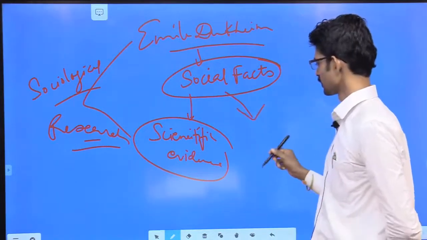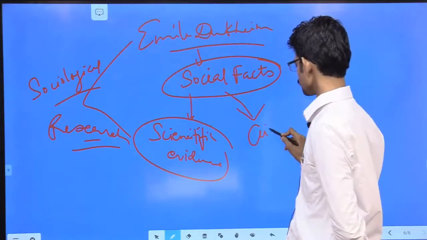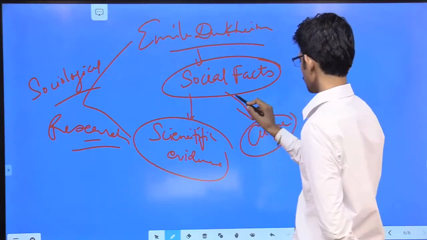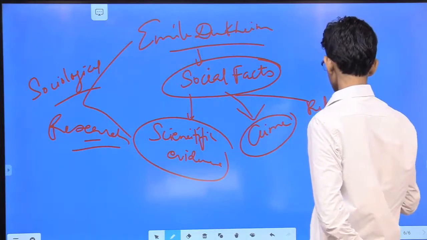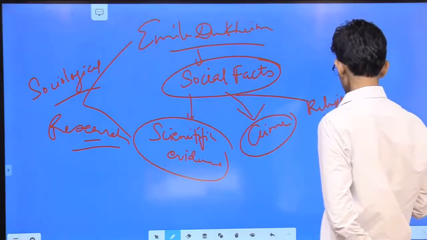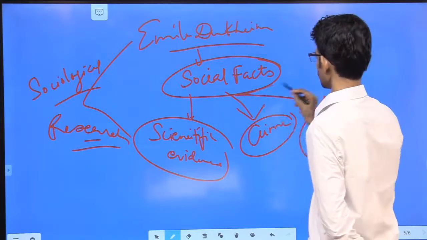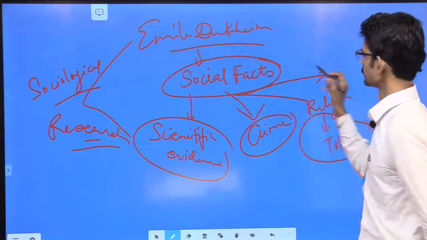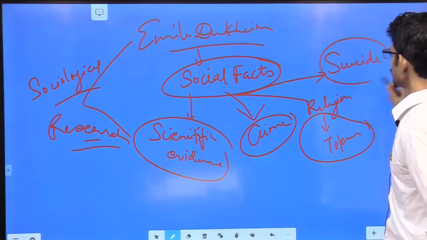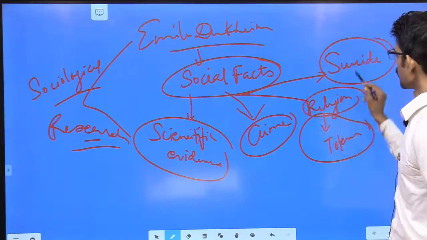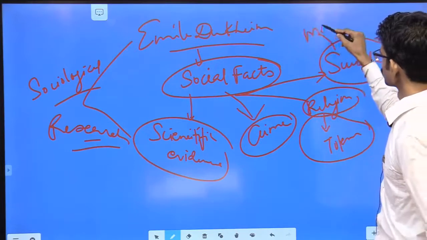So for Durkheim, crime is a social fact. For Durkheim, religion is a social fact in terms of totem, and for Durkheim, suicide is a social fact that is a part of modern society.